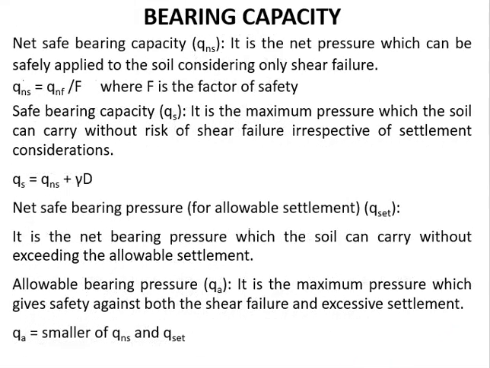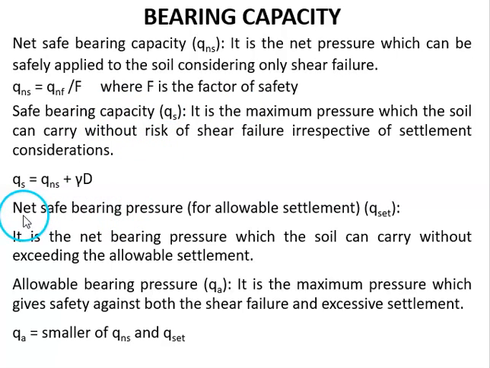Then the third definition is net safe bearing capacity, represented with the symbol Qns. It is the net pressure which can be safely applied to the soil considering only shear failure, which is equal to net ultimate bearing capacity divided by the factor of safety. Then safe bearing capacity is the maximum pressure which the soil can carry without the risk of shear failure, irrespective of settlement considerations, which is equal to net safe bearing capacity plus the initial effective overburden pressure. All these four terms are related to shear failure criteria only.